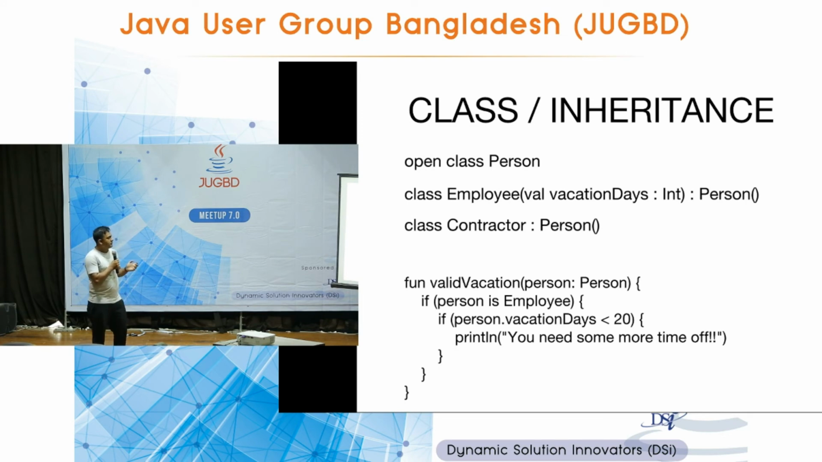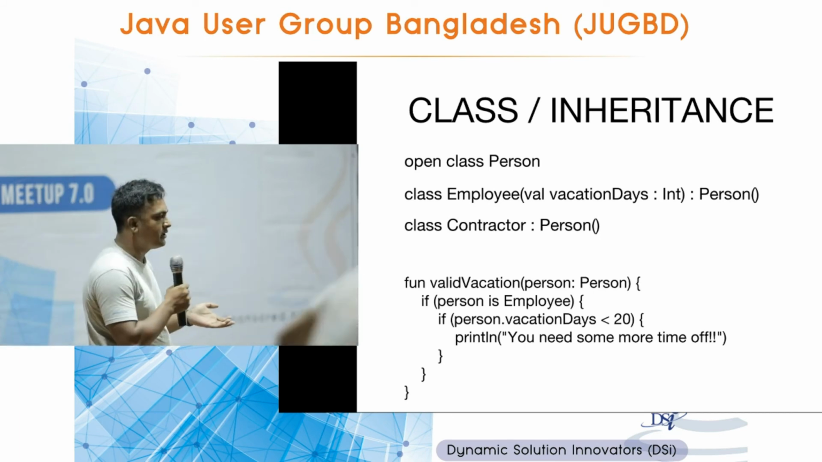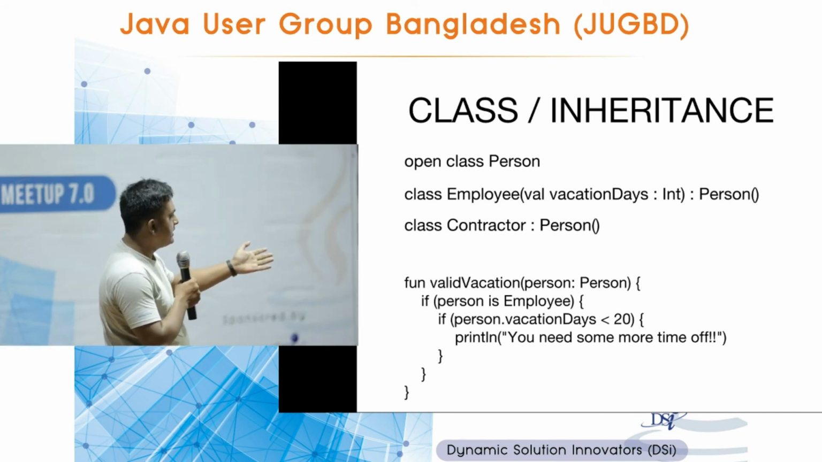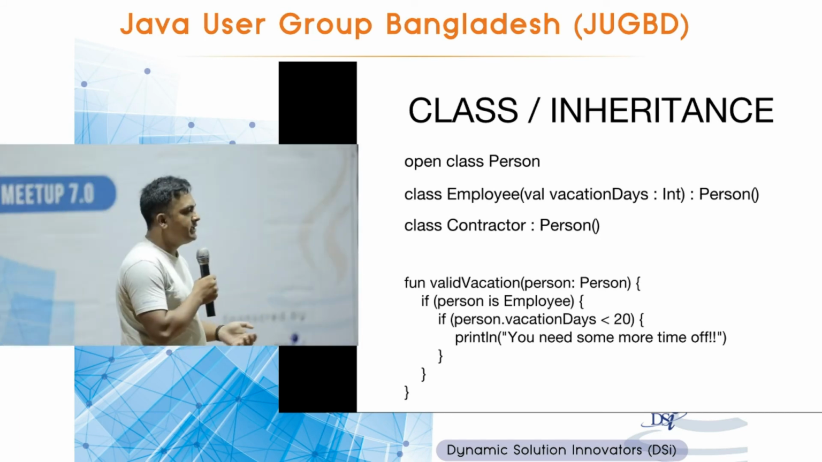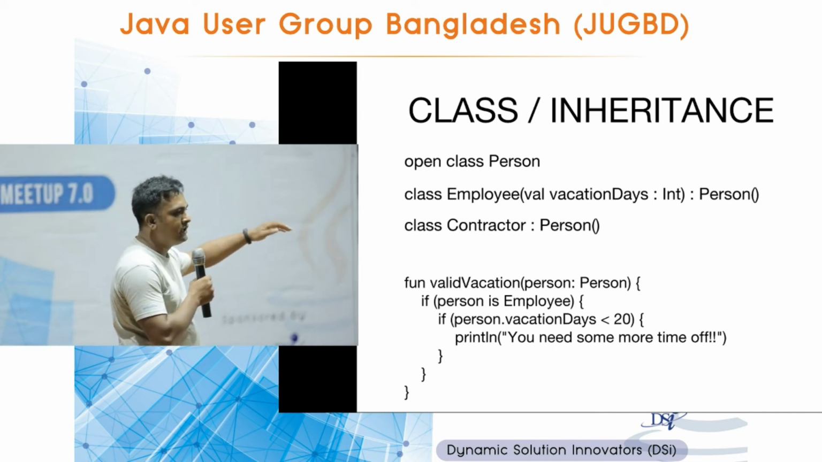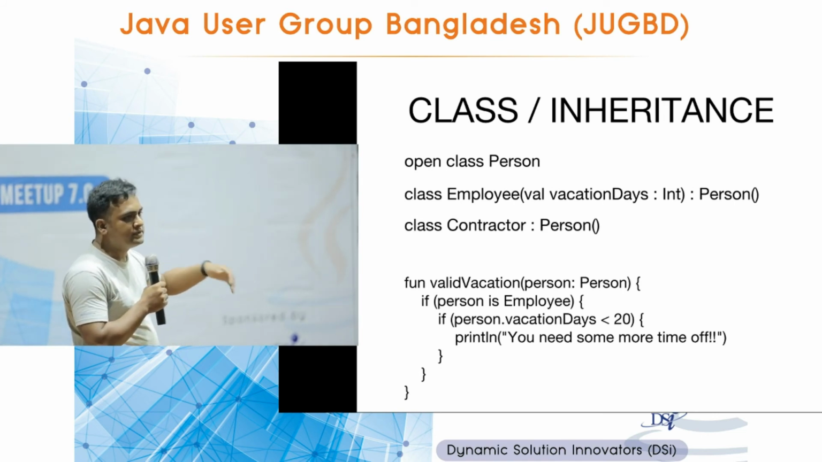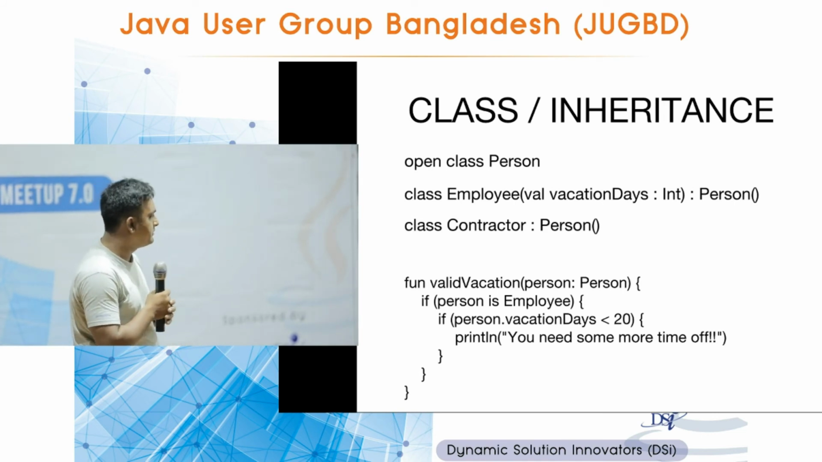Now to check if a person has vacation days, you can write a method like this, valid vacation, which takes a person, and you can check if this person is an employee, then you can check how many vacation days it has and do some calculation over that. But notice inside the if statement, we are not using any casting. So when we have already checked if a person is an employee or not, it understands that inside it is definitely going to be an employee, otherwise it wouldn't go inside the if statement.